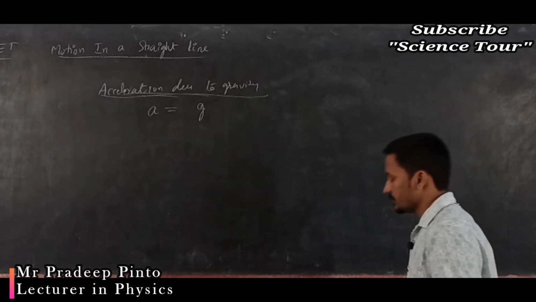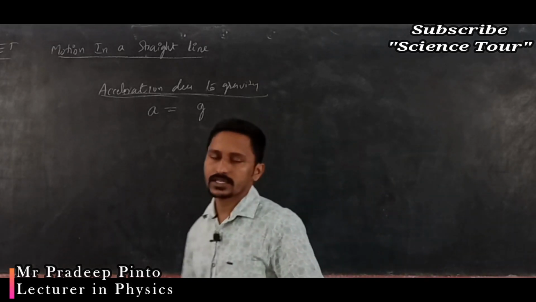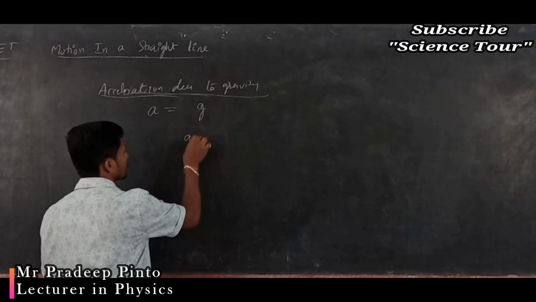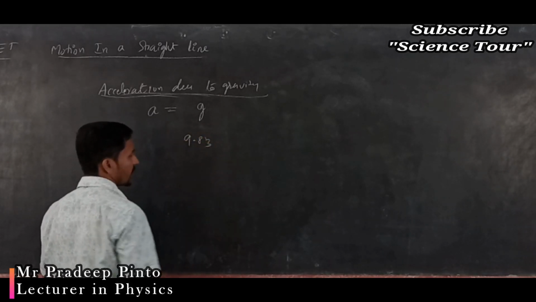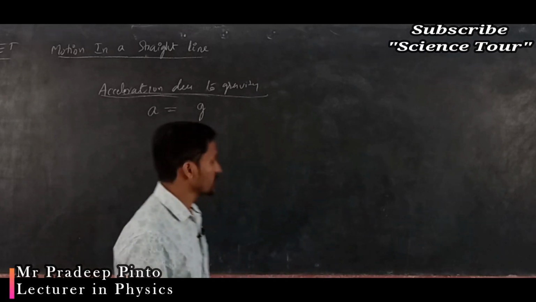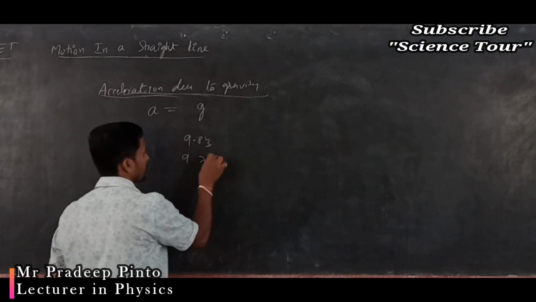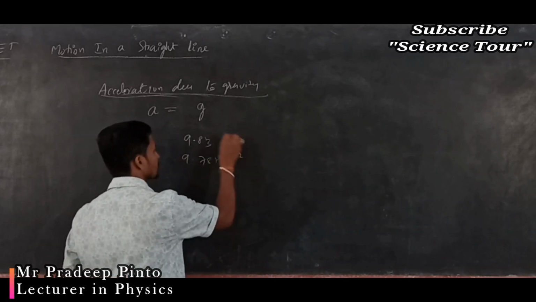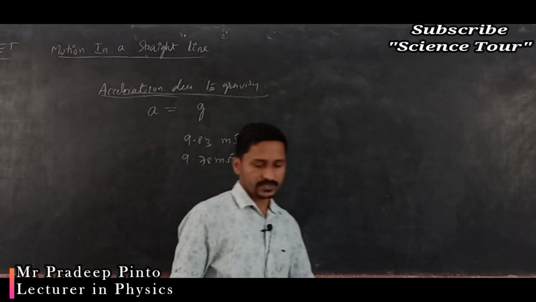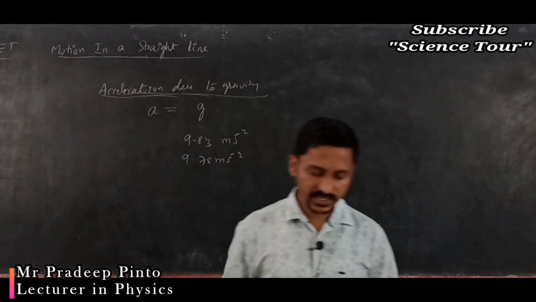Okay, now acceleration is constant, the value is maximum at the poles, that is 9.83, and minimum at the equator, that is 9.78 meter per second square. And it is independent.